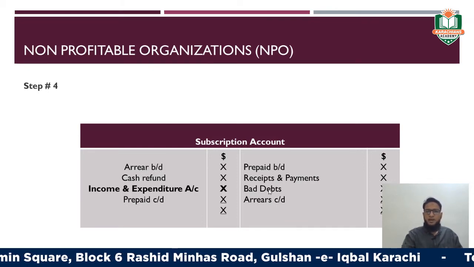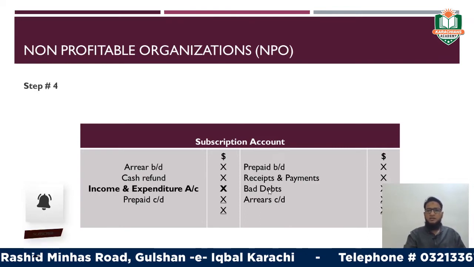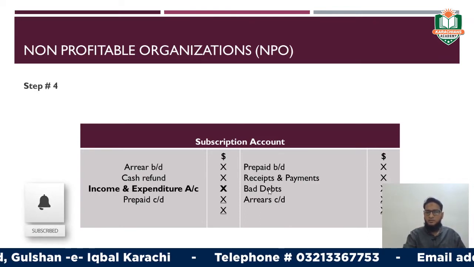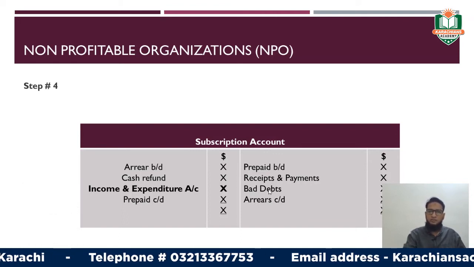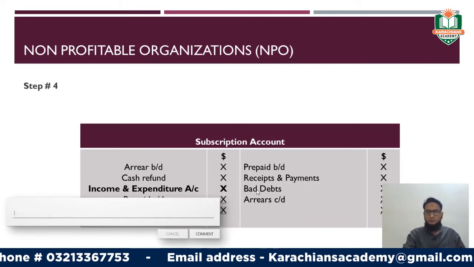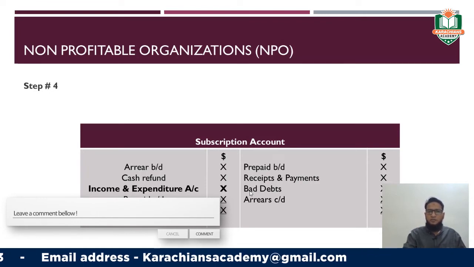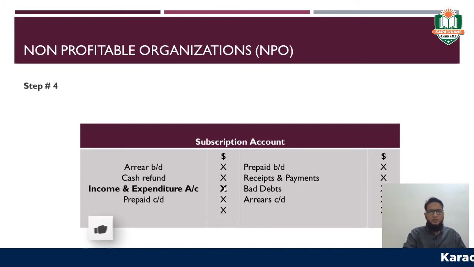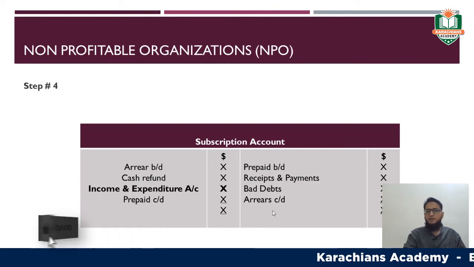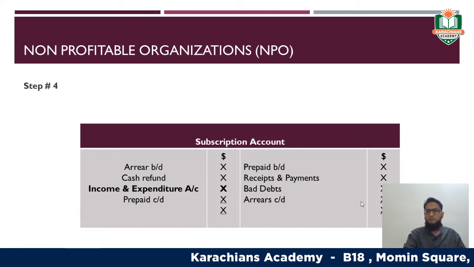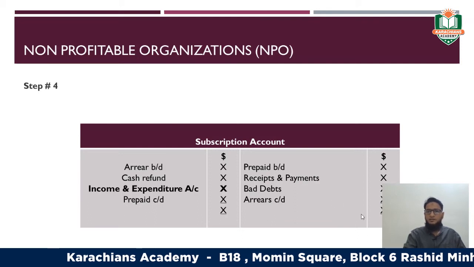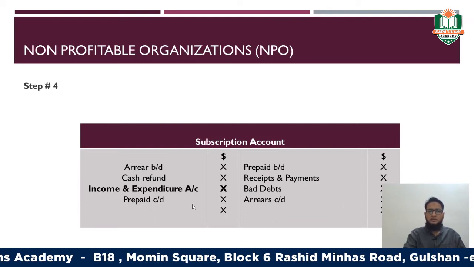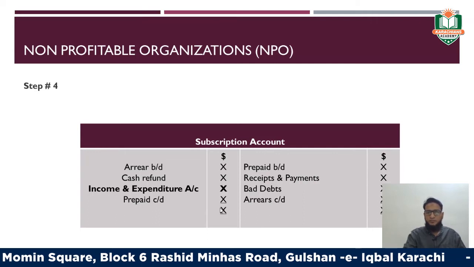Then the bad debt, usually it is not given in your question in the O levels. Most of the time it is given in A levels or A2 papers, right? So against the bad debt, this subscription will have to be reduced. Therefore, it will be credited, but it is usually not given in your O level syllabus. Okay. Now the credit side is 100% completed. What you need to do, you have to just take the total of the credit side and write the total amount in the total column of both sides, right?